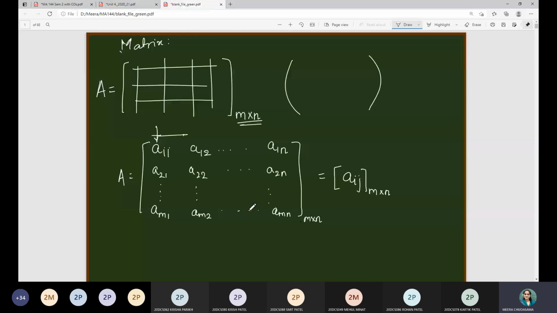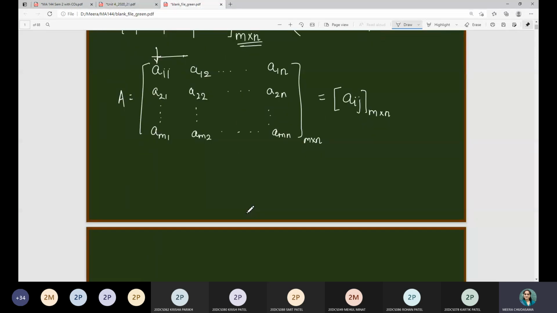In these special matrices, first of all, we can talk about the equality of matrices. Suppose two matrices are given. Suppose A is represented by Aij, it is of order m cross n. And suppose B is represented by Bij, suppose it is of order p cross q. Then when do we say that these two matrices are equal? For that, m has to be same as p, n has to be same as q.